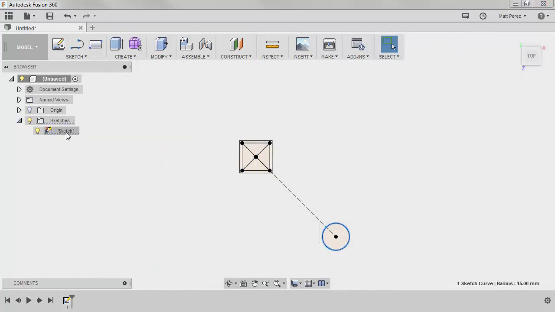I'm going to expand my sketches folder. I want to rename this sketch to be frame base shape. Hit enter. And I don't have any bodies yet. I haven't created any extrudes. I'm going to go back and modify the sketch, but I want to save my file. The reason I want to do this is because we've already created some sketch entities. This first sketch is going to take us a little bit to get all of the geometry that we need. So we're going to save and make sure that we have a starting point we can always come back to.